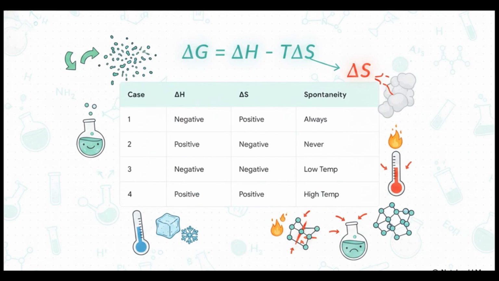Now, this neatly organized table maps out the 4 possible temperature cases, and honestly, it's a fantastic cheat sheet. Let's look at the extremes real quick. Case 1. If a reaction releases heat, negative delta H, and gets messier, positive delta S, that's the dream scenario. It will always be spontaneous no matter the temperature. Case 2 is a total nightmare. It absorbs heat and gets more ordered. That is never going to be spontaneous. But cases 3 and 4, that's where temperature really pulls the strings. Notice how high temperatures strongly favor reactions with a positive entropy change, because T is multiplying delta S in our equation, cranking up the heat literally amplifies the importance of entropy.